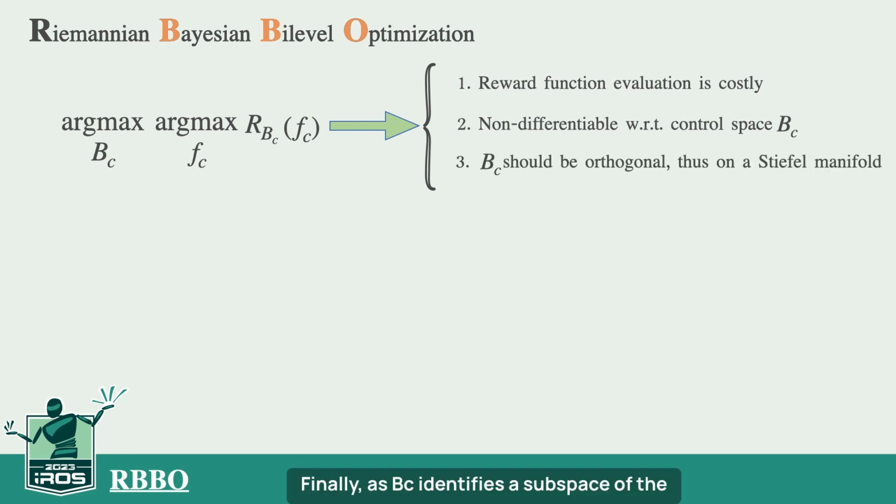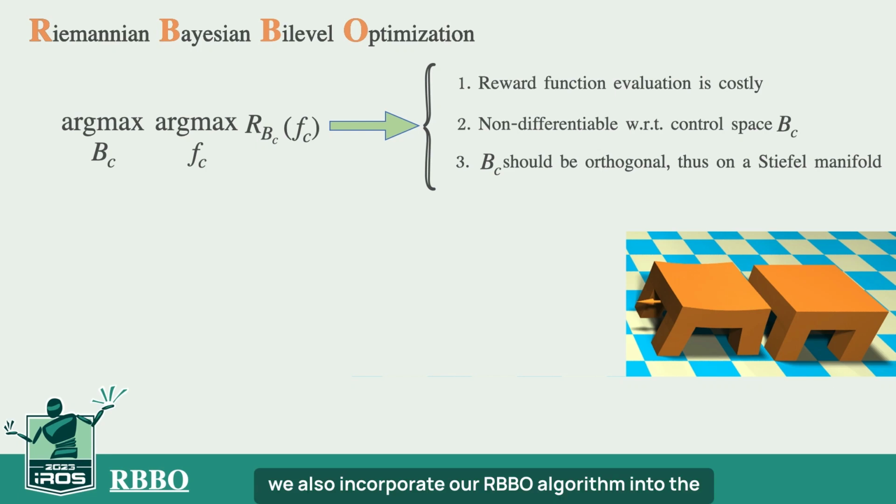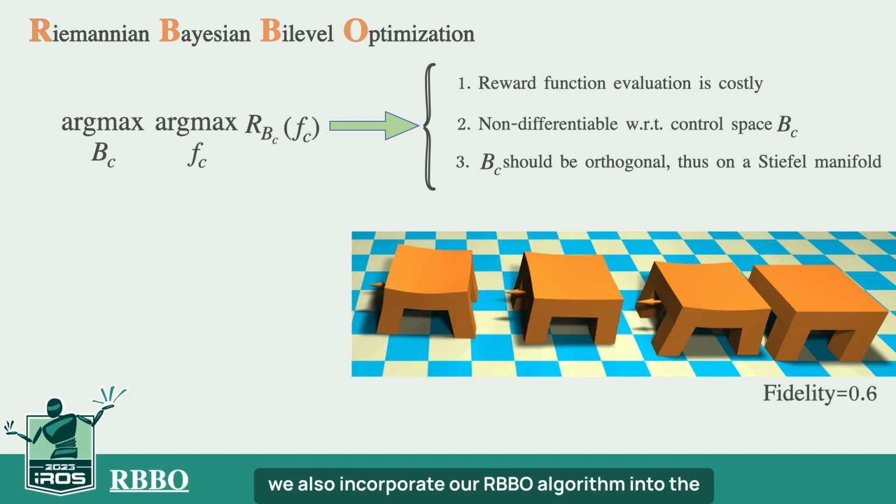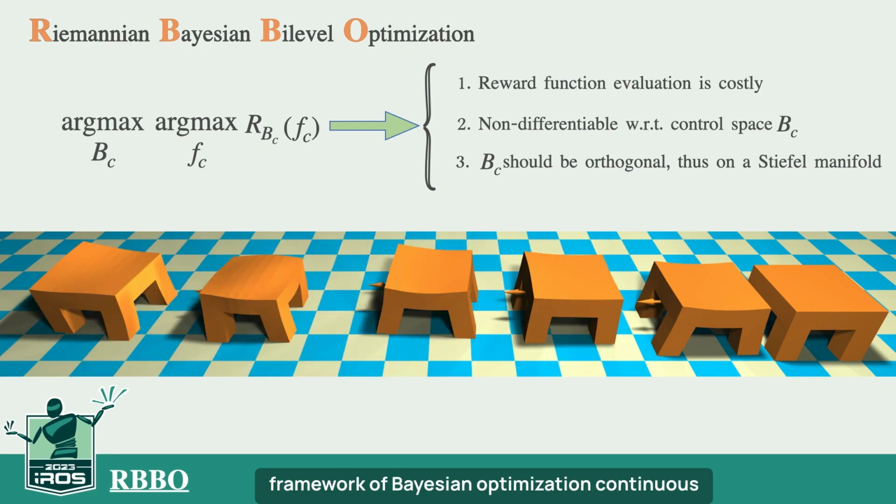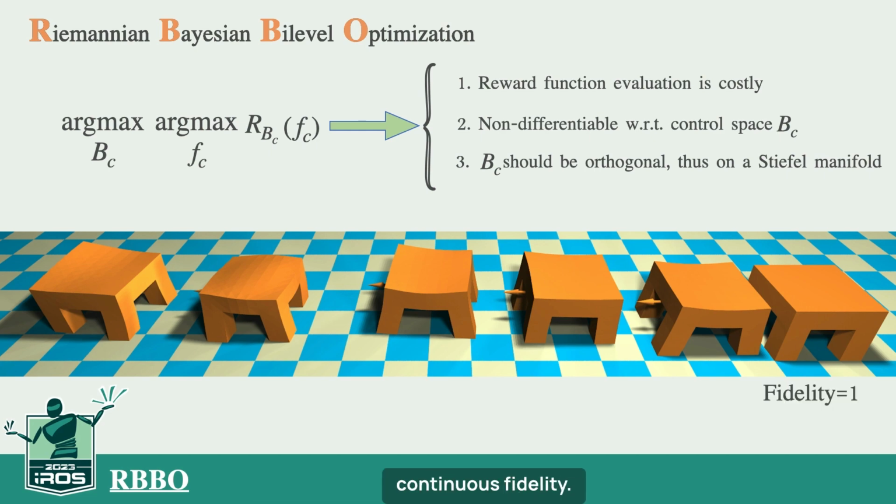Finally, as BC identifies a subspace of the simulation space, BC should be orthogonal and thus confined to a Stiefel manifold, giving rise to our Riemannian Bayesian bilevel optimization formulation. To utilize low-fidelity short trajectories, we also incorporate our RBBO algorithm into the framework of Bayesian optimization with continuous approximations and set trajectory length as the continuous fidelity. Now we summarize the main results of our work, and we refer readers to the paper for more technical details.